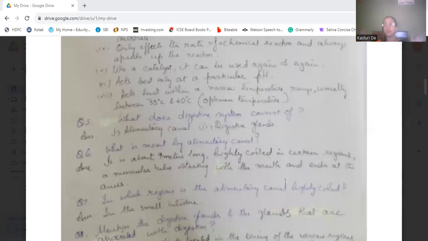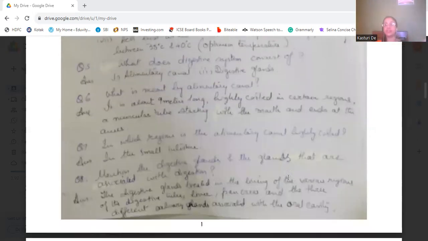So it's basically a muscular tube, starting from the mouth and ending in the anus, about 9 meters long, and it's coiled in certain regions; especially in the small intestine, it's highly coiled. In which region is the alimentary canal highly coiled? In the small intestine region.